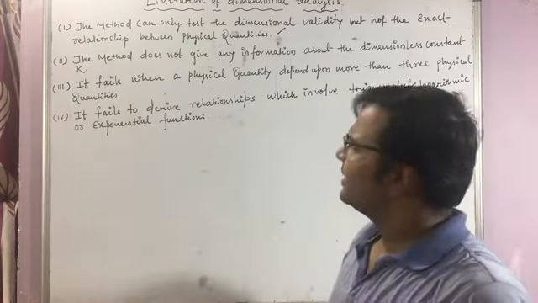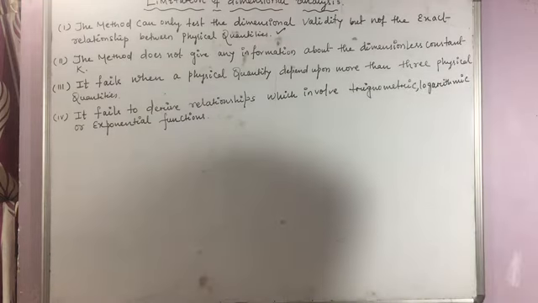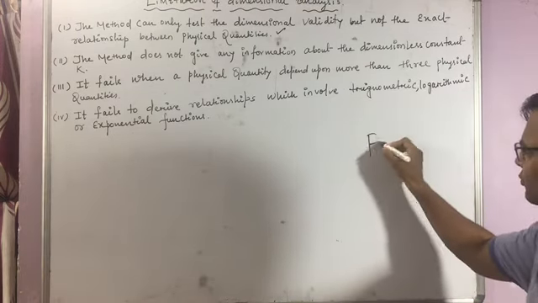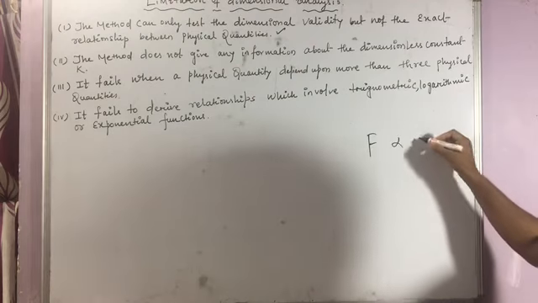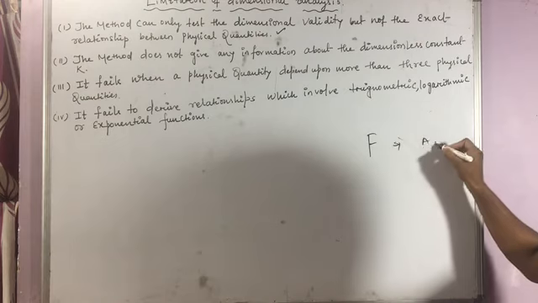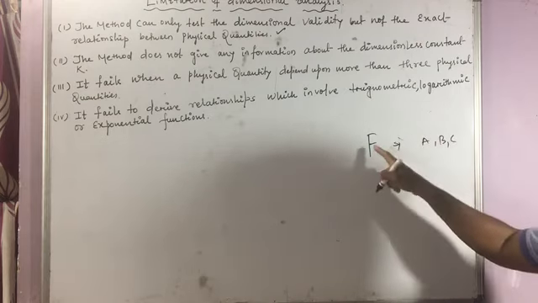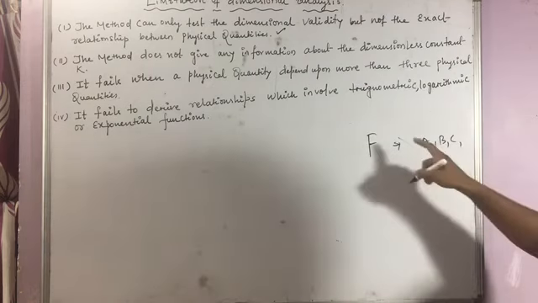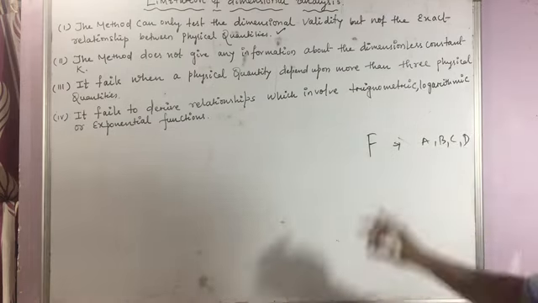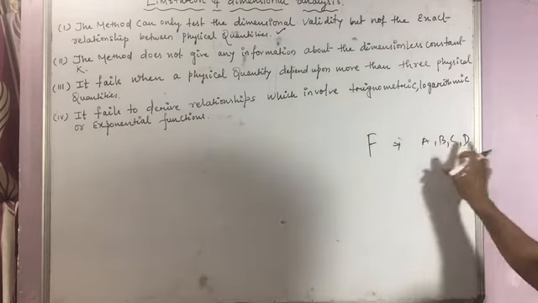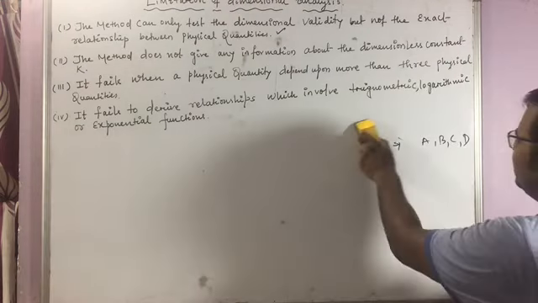So that's the second limitation of dimensional analysis. And the third one is that it fails when a physical quantity depends upon more than three physical quantities. Suppose force depends upon three physical quantities A, B and C, then we can find the relation between A, B and C. If force depends on another physical quantity D, then we cannot find the exact dependency of F on A, B, C and D. That is the third limitation.